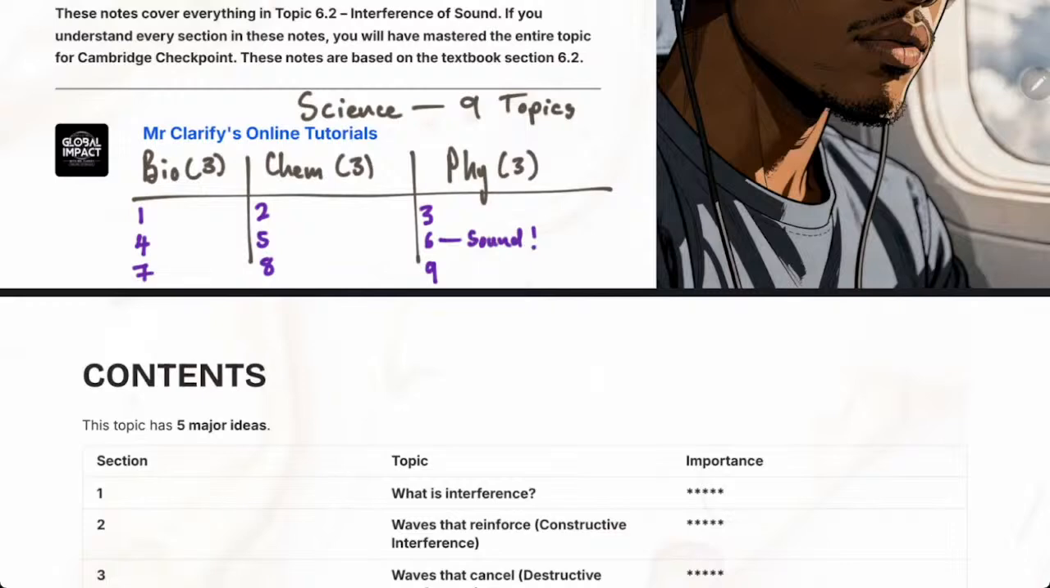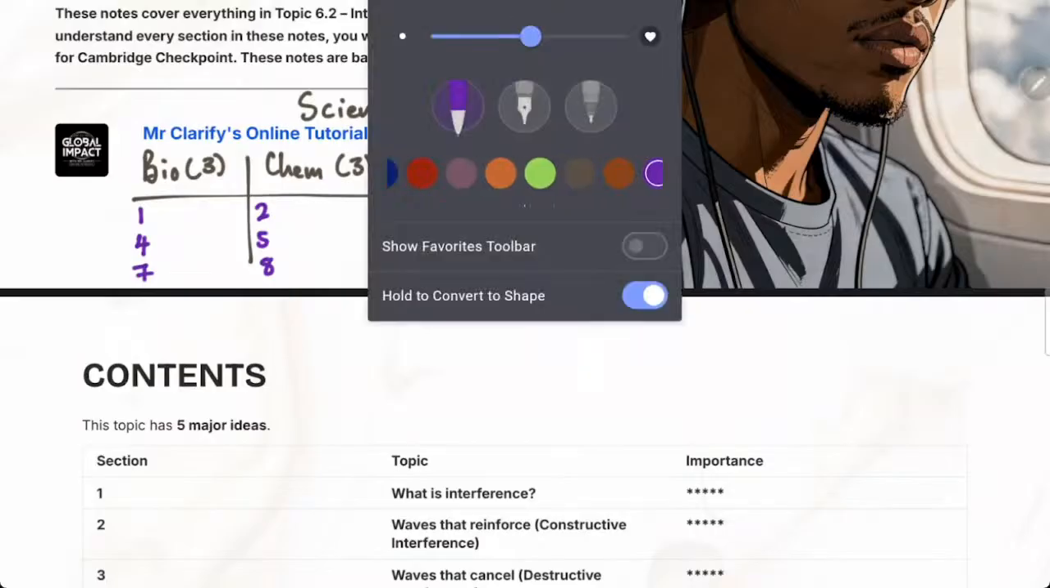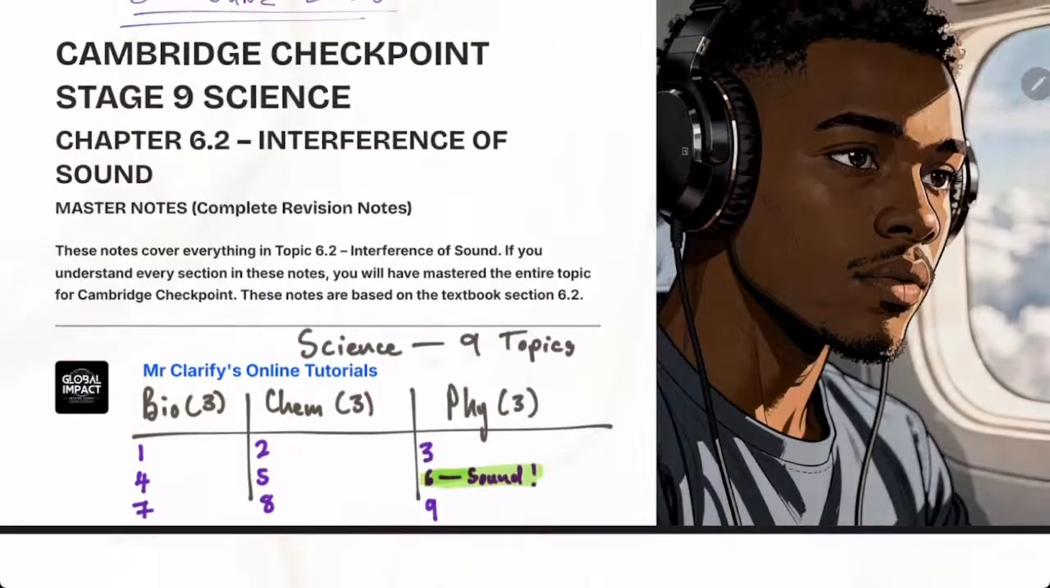Okay, we are doing physics. Chapter 6, which is physics. And we are doing part 2. So we are doing sound. We are learning about sound. And we are doing part 2, which is interference of sound.